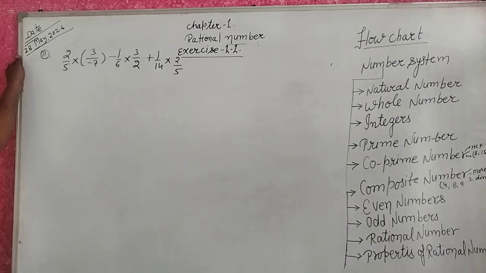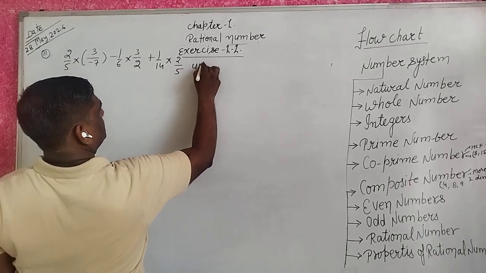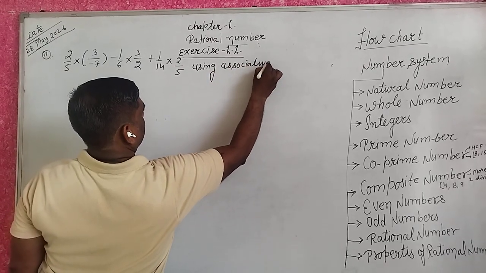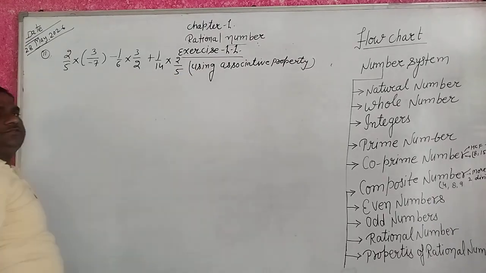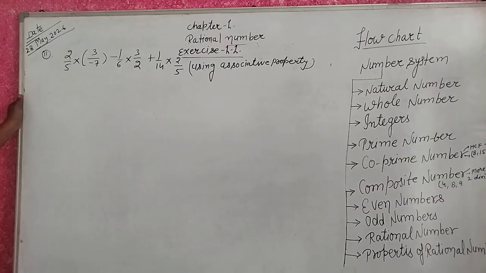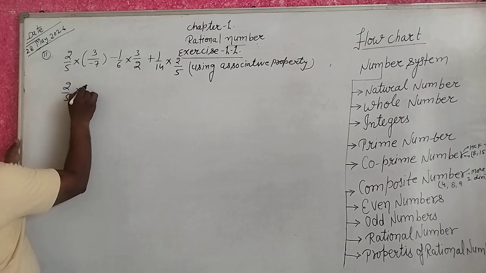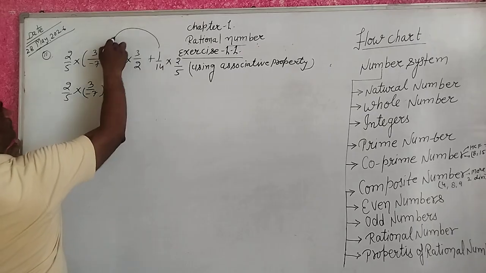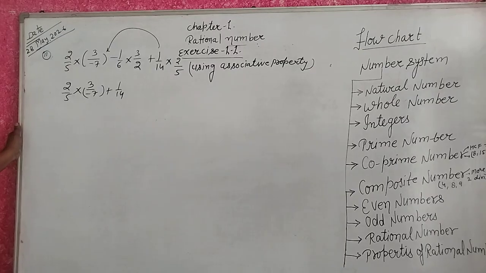This property you have given. Yes, use associative property. Then you write here, 2 upon 5 into 3 upon minus 7 plus 1 upon 14.